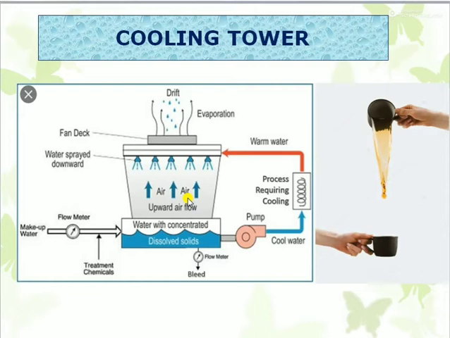And then evaporation will take place due to the humidity present in the ambient air, and the water will get cooled down. Again it is circulated back to the exchangers or condenser.